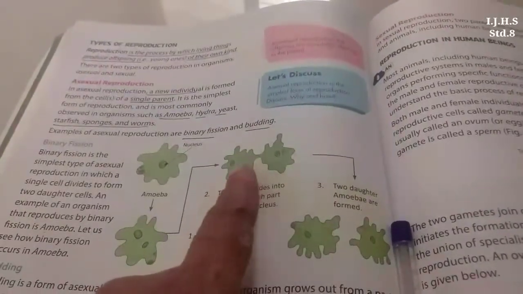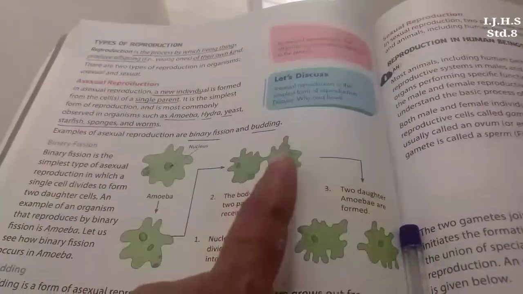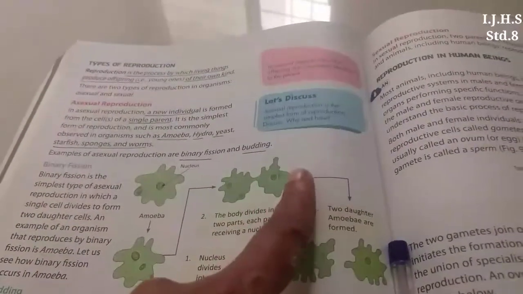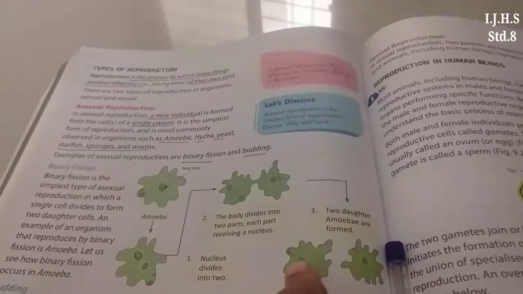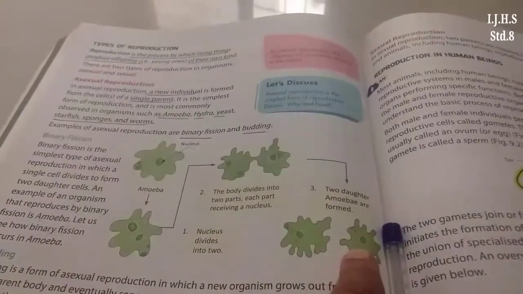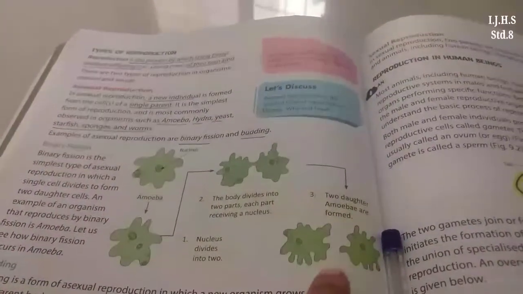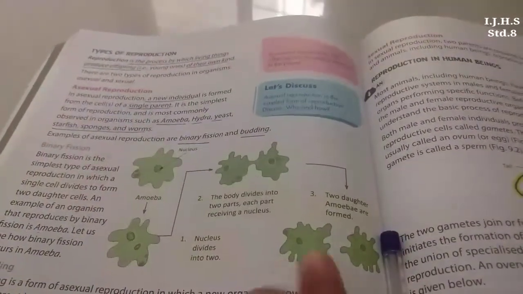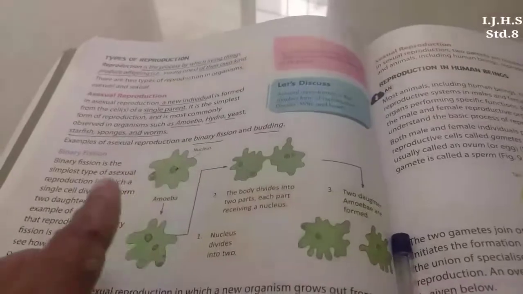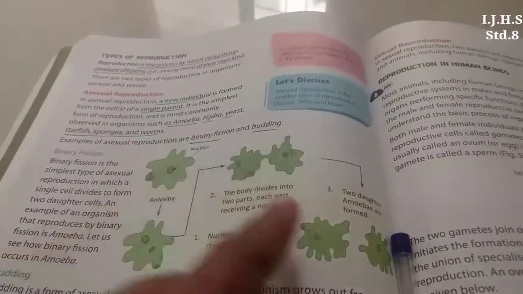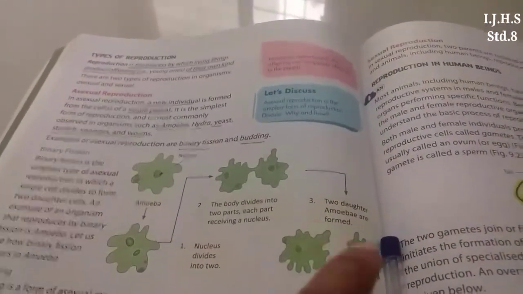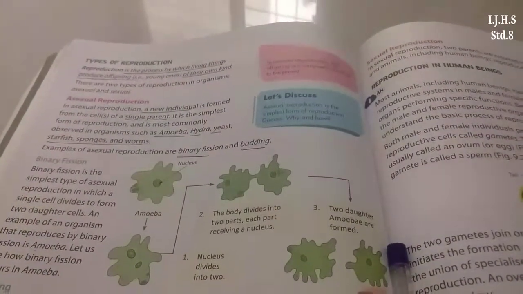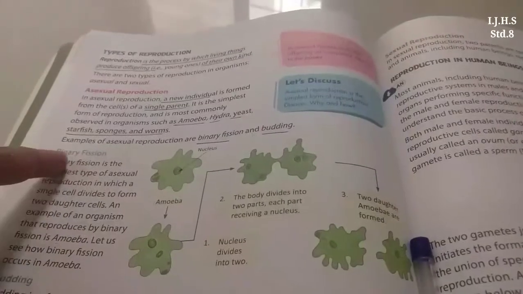Then after division of the nucleus and each amoeba gets one nucleus, these daughter amoebae are formed and they separate out. So this is called binary fission. Binary means what? Two. Fission means division. So from one single parent, two different daughter amoebae are formed. Got it? This is binary fission.